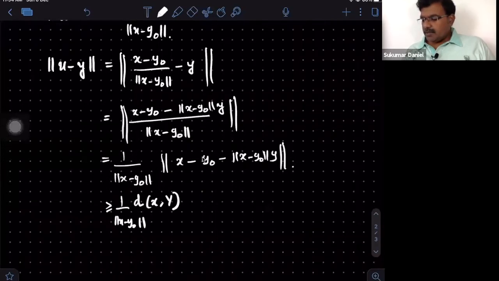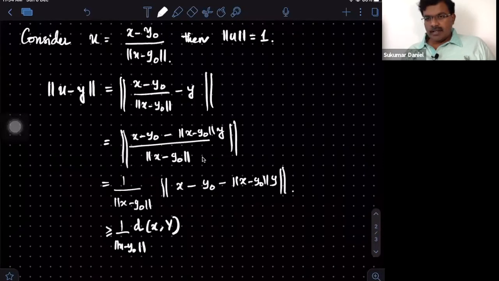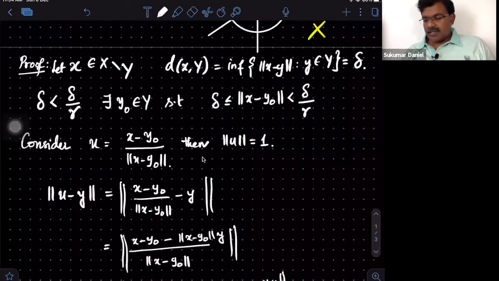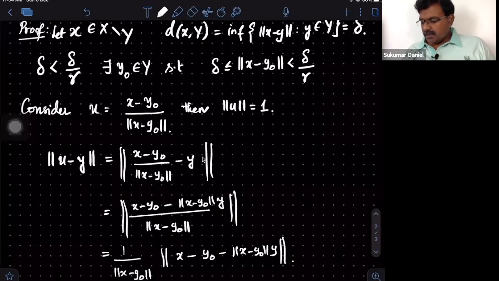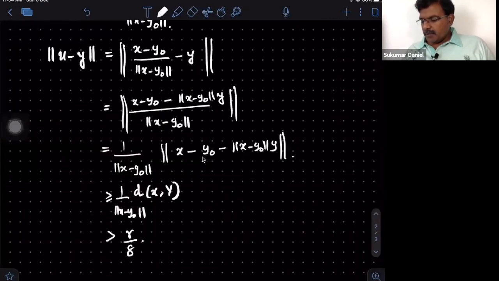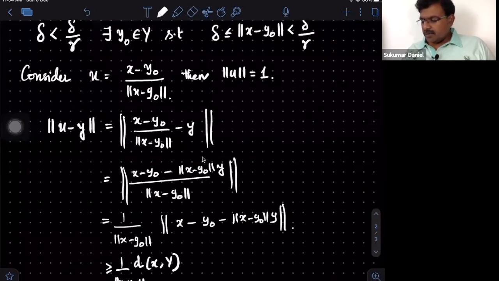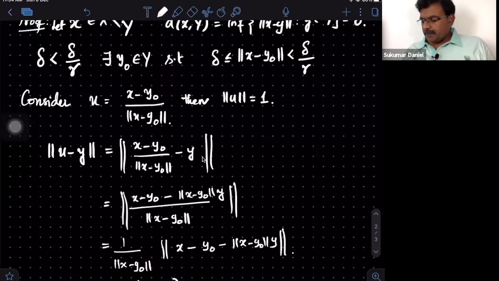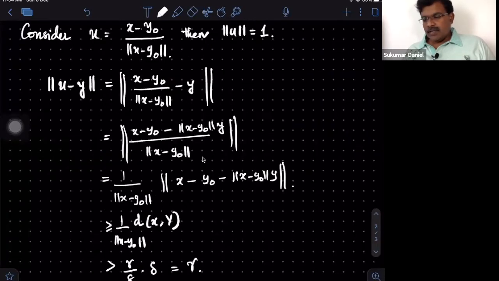Now, since the norm of X minus Y naught is less than delta by R, 1 over it is bigger than R by delta. But the distance between X and Y is what we denoted as delta. So if I substitute delta, I get R. So the distance between Y and U, with Y any vector in Y, is bigger than R.